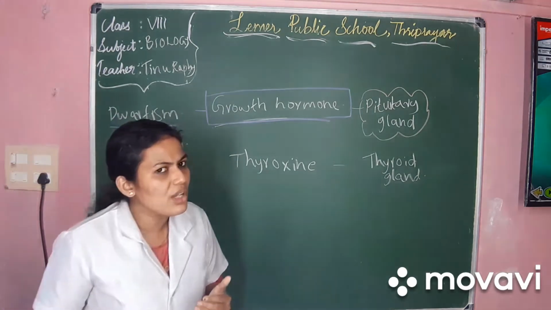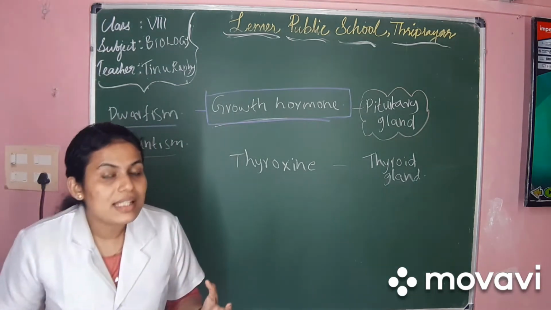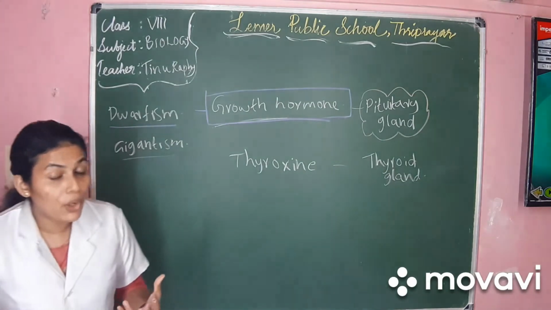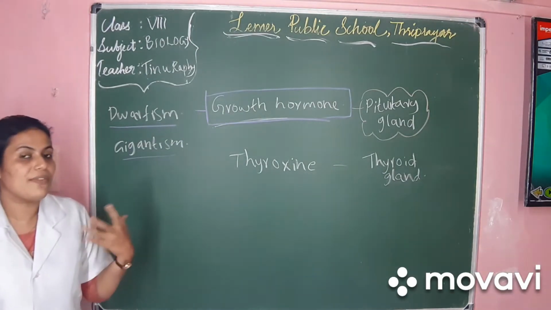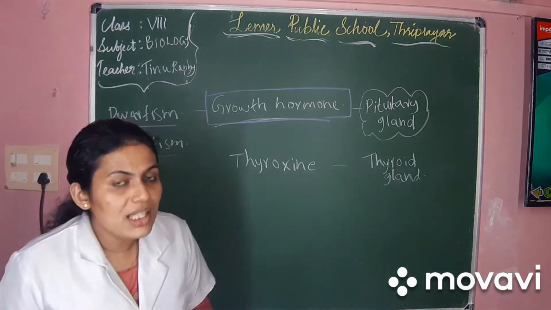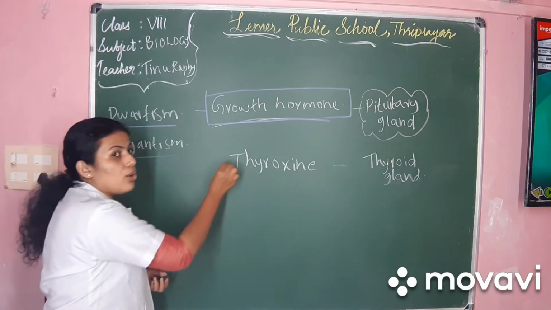Now, what will be the function of thyroxine? The function of thyroxine is to stimulate the cellular oxidation of carbohydrates, proteins and fats. Now, the deficiency of thyroxine hormone causes the disease called goiter.